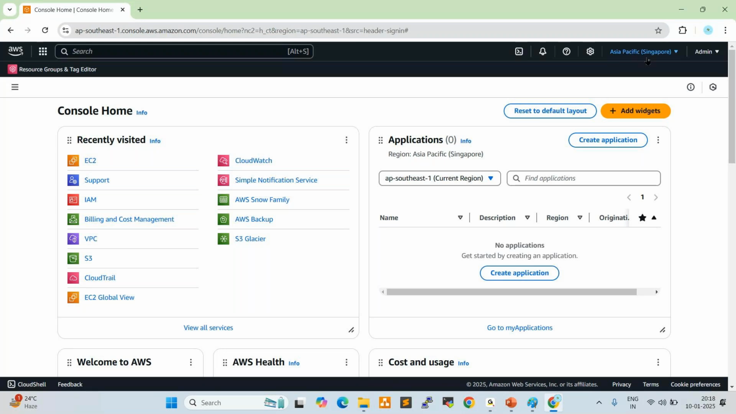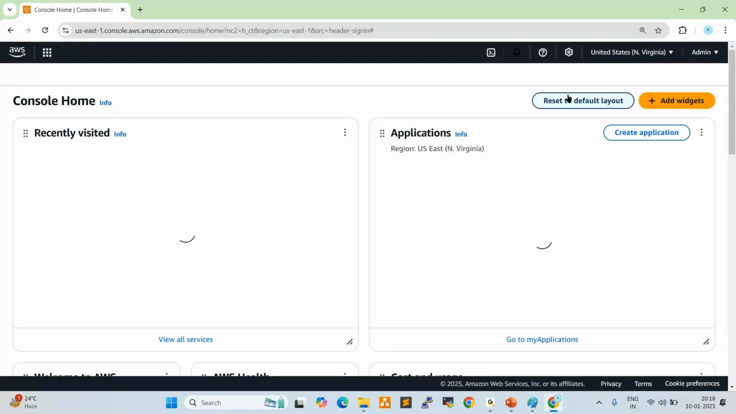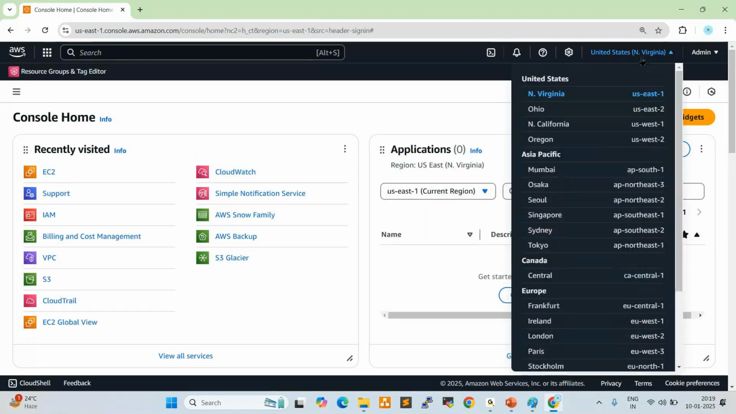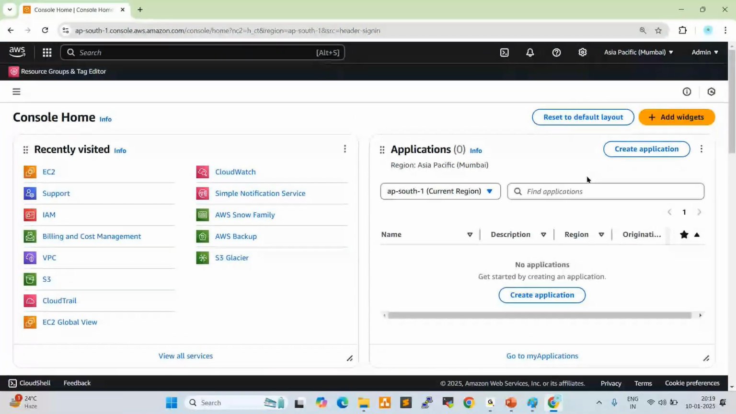If you want to switch to any Americas region, for example Ohio or North Virginia, click here. See here, North Virginia, right? Better you use the Mumbai region, Asia Pacific Mumbai. Now we need an EC2 instance in the Mumbai region. As per the project team requirement, we need to create the EC2 instance.